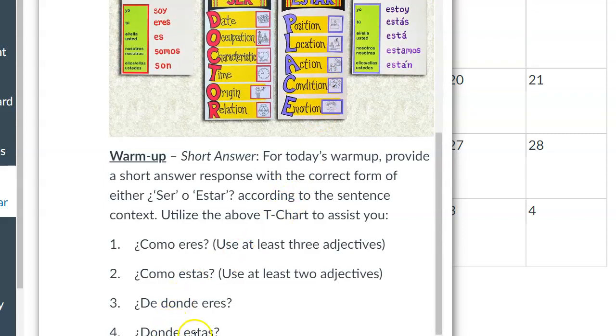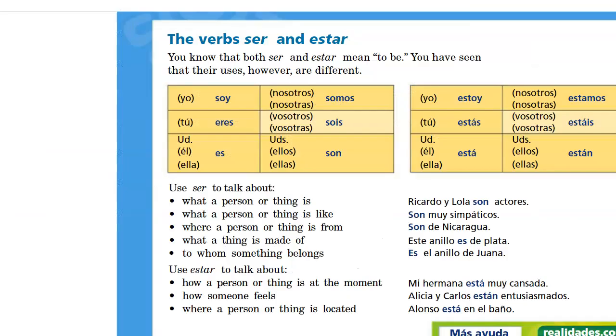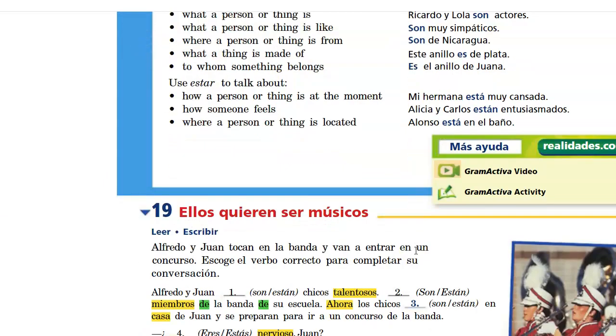And that's like number 2, when you're describing someone's physical or emotional state. All right, so those are our keynotes for today.